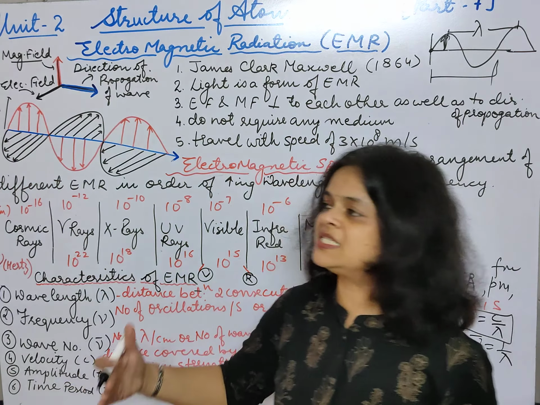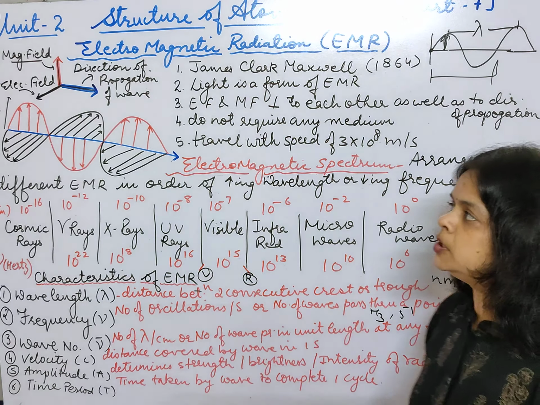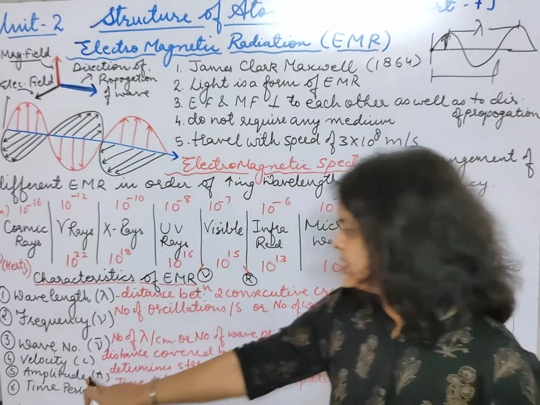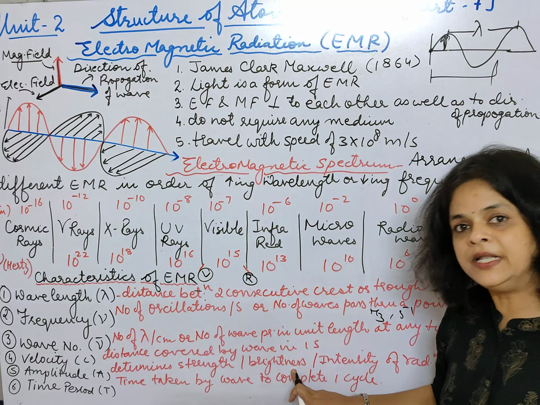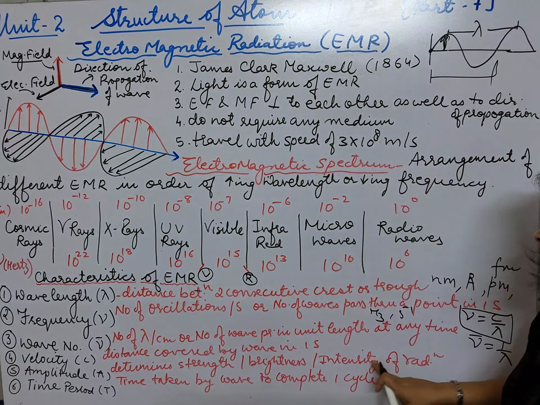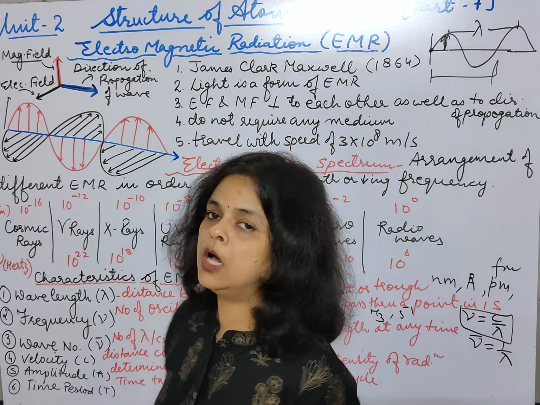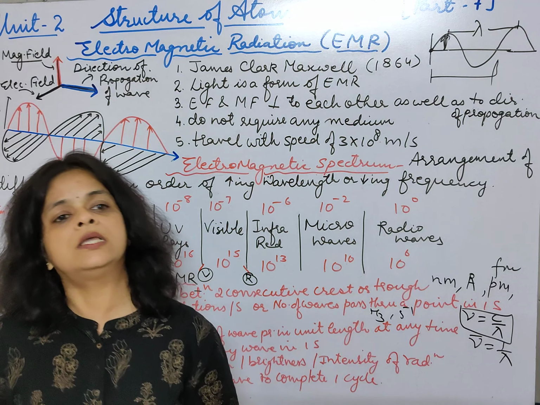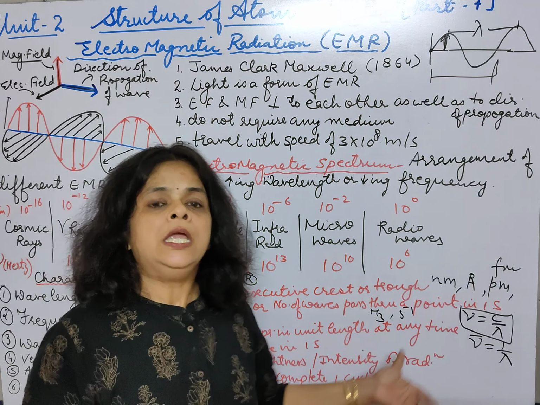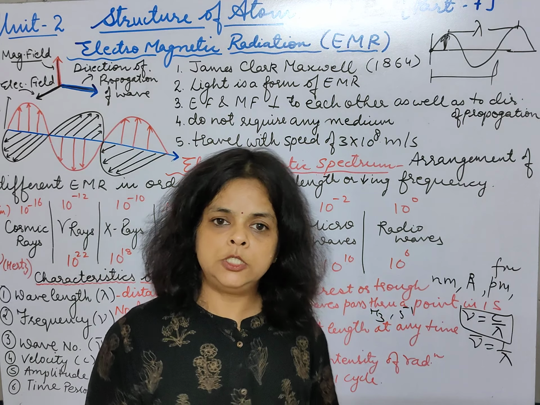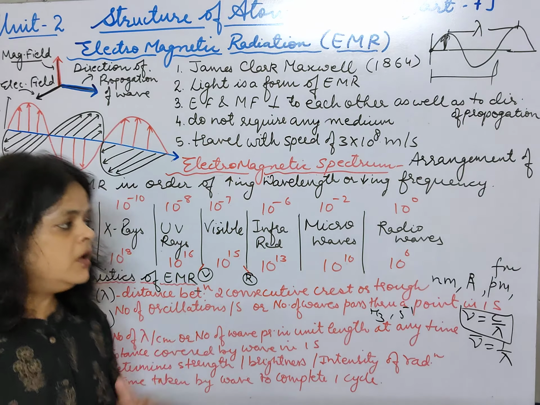So the maximum distance travelled towards one side is called as amplitude, or more exactly we can say amplitude determines the strength or brightness or the intensity of the radiation. जितने ज़्यादा एम्पलीट्यूड होगा उतना ज़्यादा इंटेंसिटी होगा किसी भी रेडिएशन का. So brightness and the intensity is the criteria for the amplitude, and amplitude is the criteria for the intensity and the brightness of the waves.